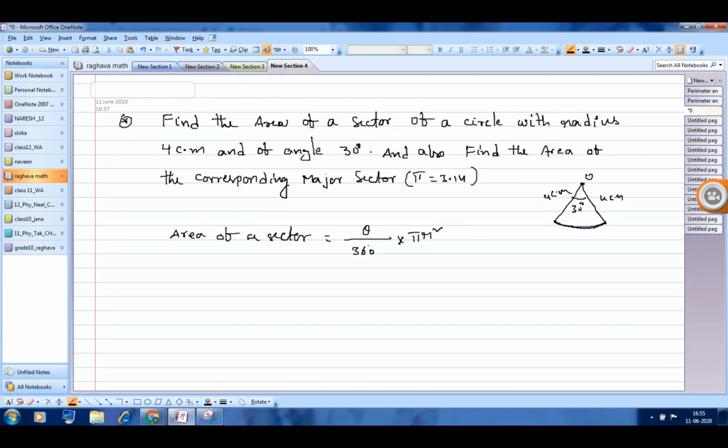Correct or not? Theta by 360 is 30 by 360 into 3.14 into 4 into 4. Find the value and let me know what is the area.